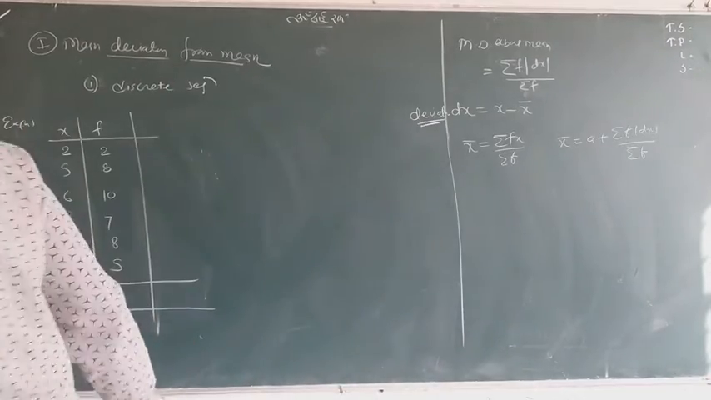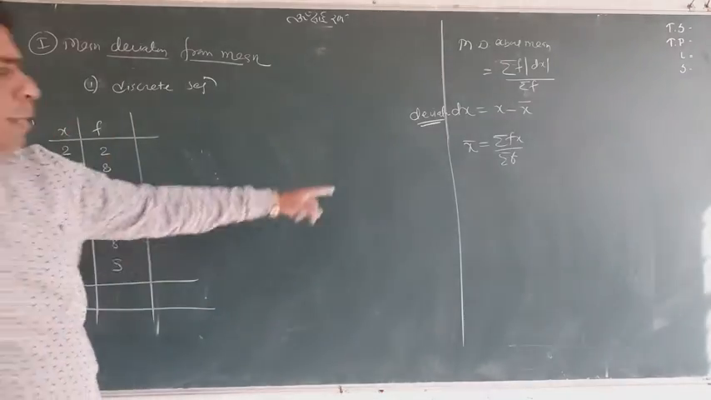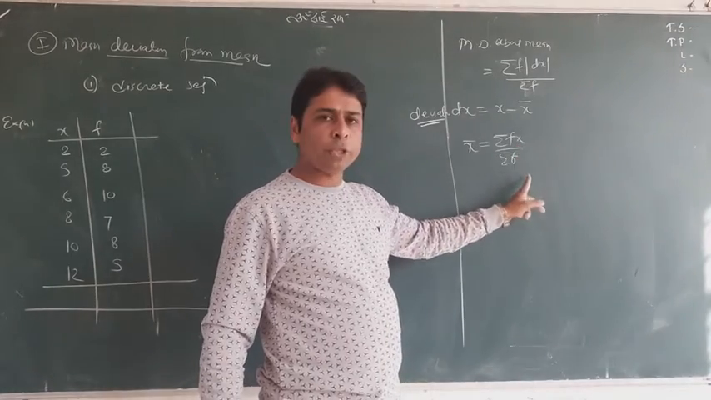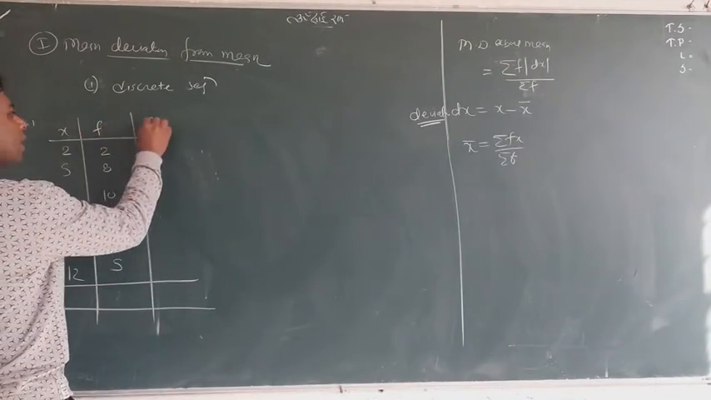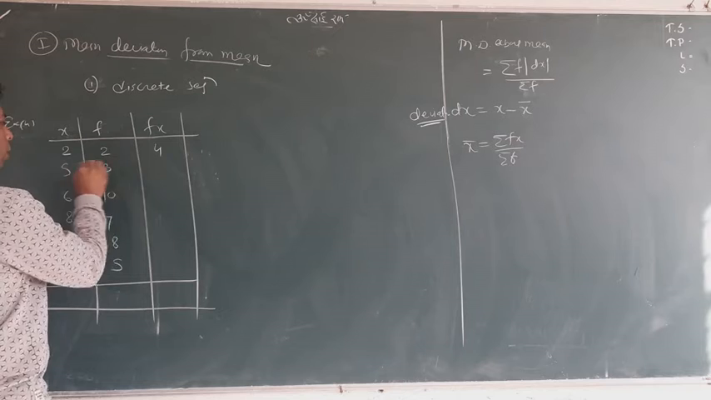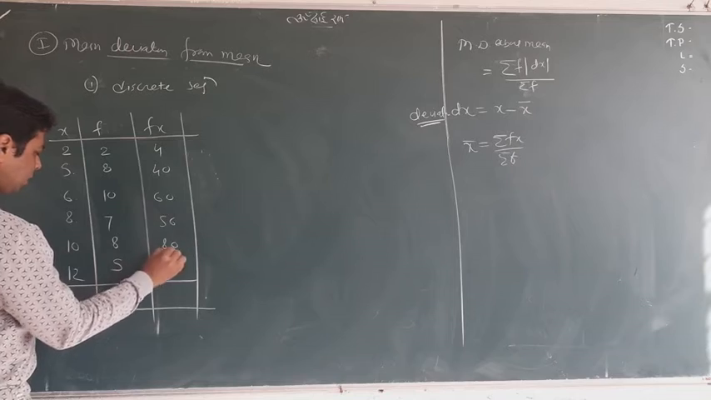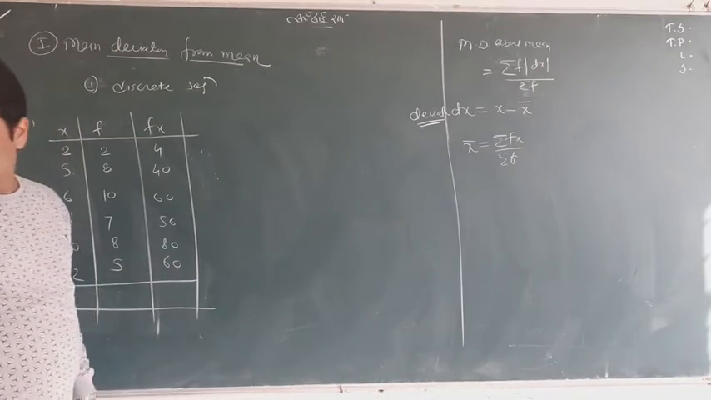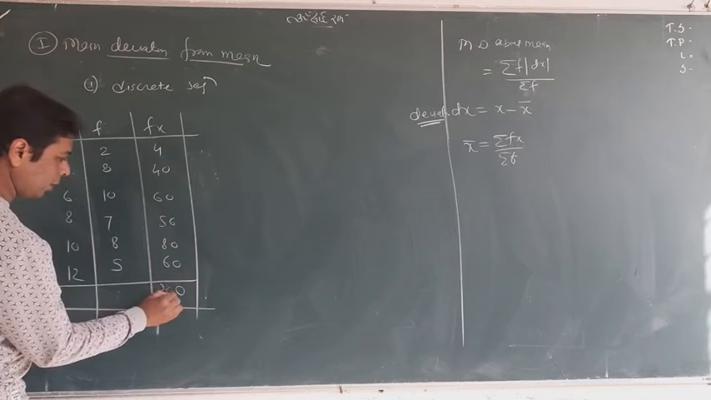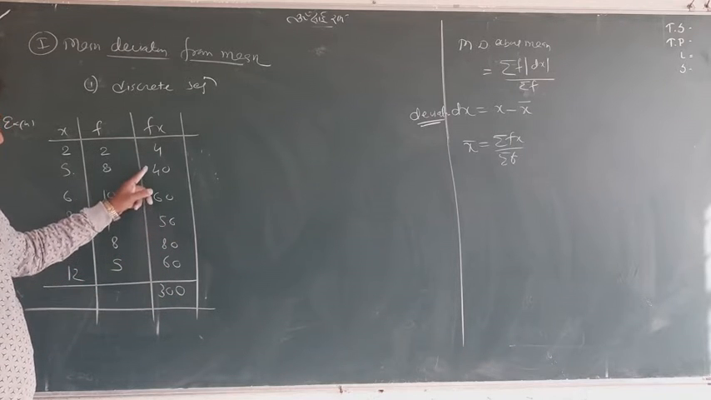I use the direct method because if I feel that the data is very small, I can use this method. This method we already read in class 10th. This is the formula of mean, summation fx upon summation f. Look at this, this is f, this is x. I will find fx and multiply them. 2 2s are 4, 8 5s are 40, 10 6s are 60, 56, and this is 80. This is 60. And I'll add it now. So this is going to be 300. Let me check it again. Yes, 300.